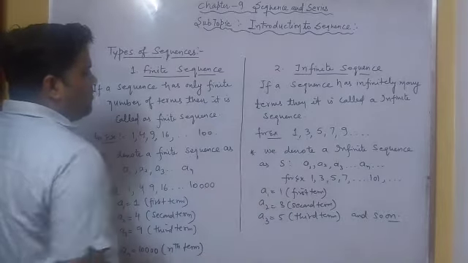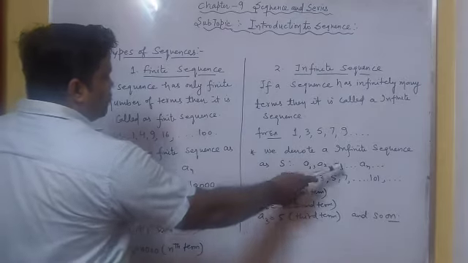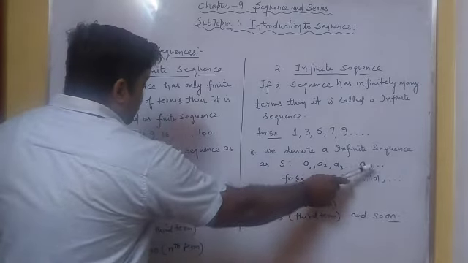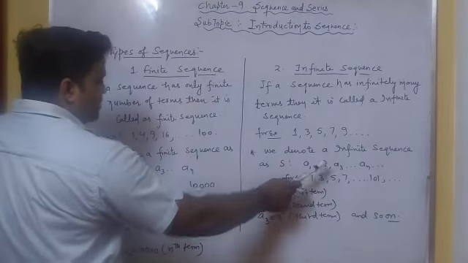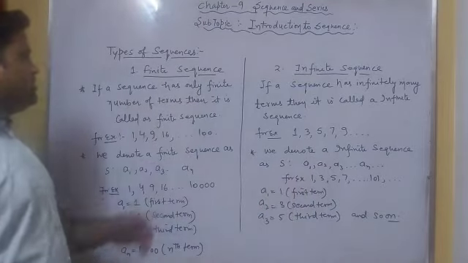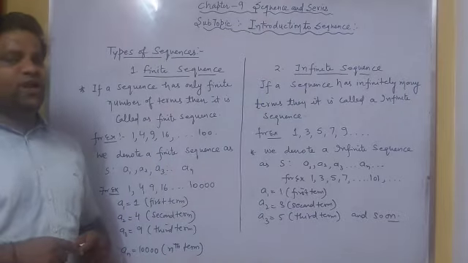Generally we denote our infinite sequence as S, which represents the sequence A1, A2, A3. Here the nth term is coming in between them, but it is going continuously, it is not ending. So it means it is an infinite sequence. So these are the types of sequences, finite sequence and infinite sequence.